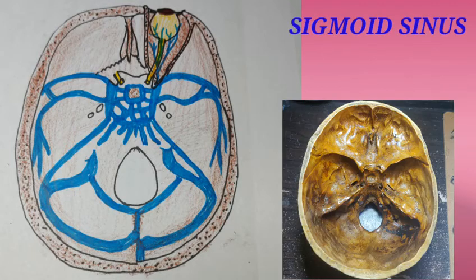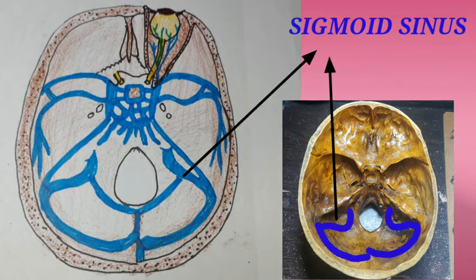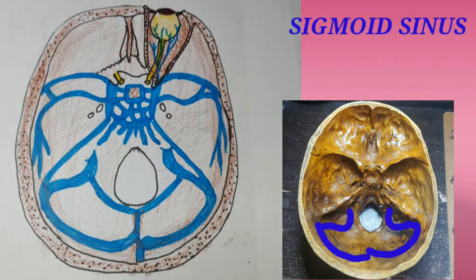Next comes the other paired sinus called sigmoid sinus. Each sinus begins as a continuation of the transverse sinus at the mastoid angle and runs inferomedially in the petrous part of the temporal bone in an S-shaped manner. It becomes continuous with the superior bulb of the internal jugular vein.